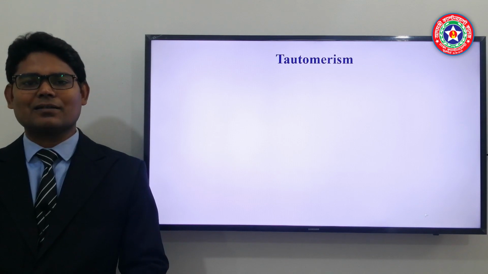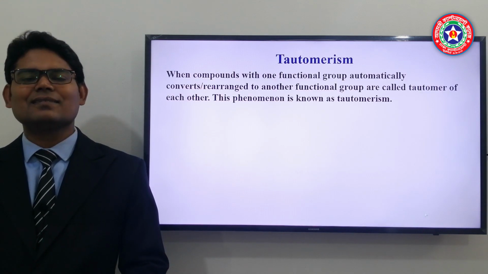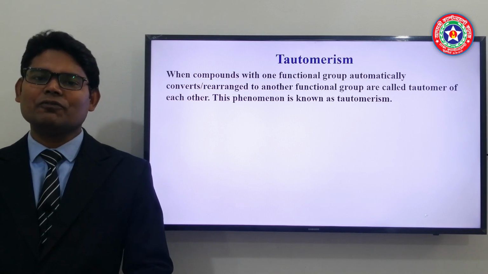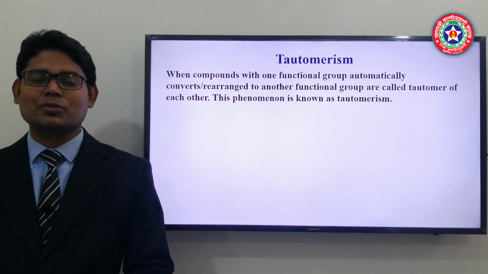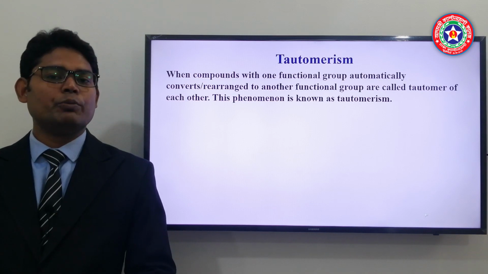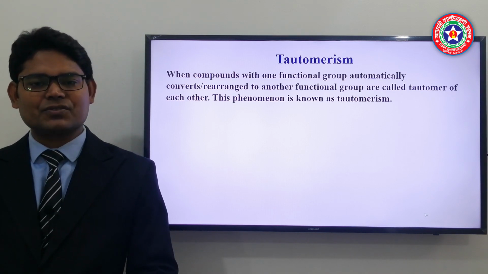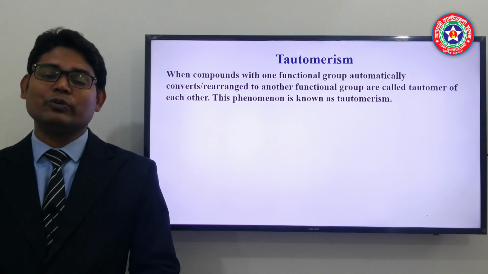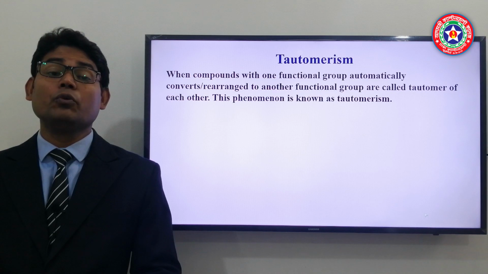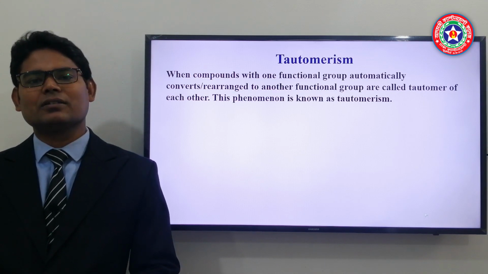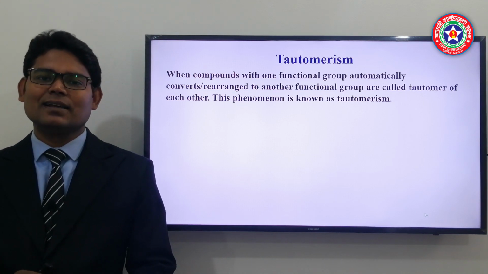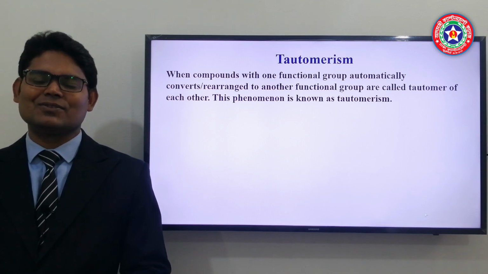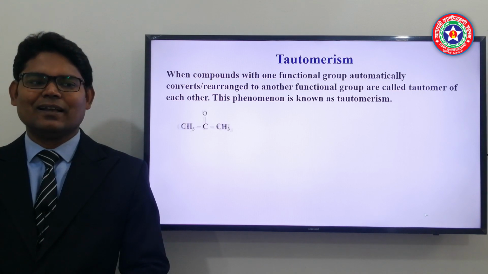So now our final content is tautomerism. It's a little interesting one. In tautomerism, a compound with one functional group automatically, by itself, without applying any external condition like temperature or pressure, rearranges to another functional group, and these two patterns are known as tautomers of each other, and the total incident is known as tautomerism.